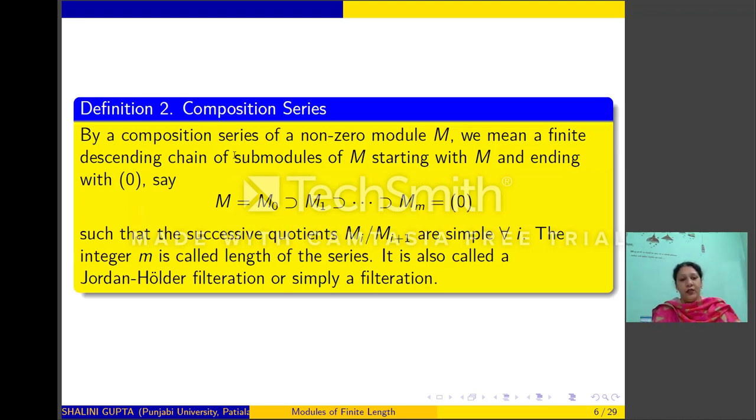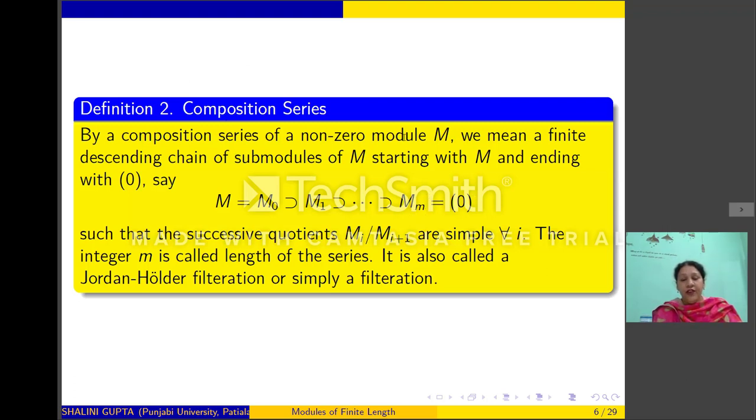Suppose M is any module. Then, by a composition series of a non-zero module M, we mean a finite descending chain of submodules of M, starting with M and ending with 0, like M equals M0 contains M1 contains M2 contains and so on up to Mm equals 0, such that Mi mod Mi+1 are simple for all i. That is, M mod M1 is simple, M1 mod M2 is simple, and so on. This m is called the length of this series.